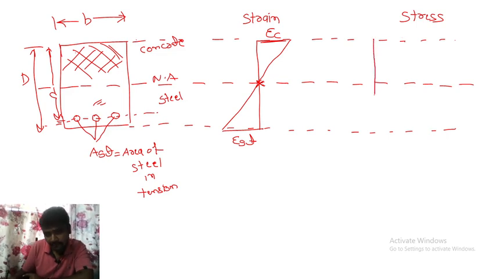Take a line, and it will come like this.